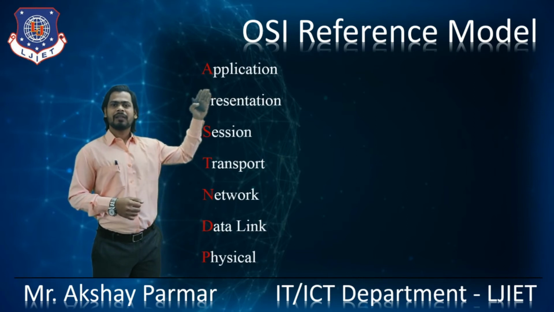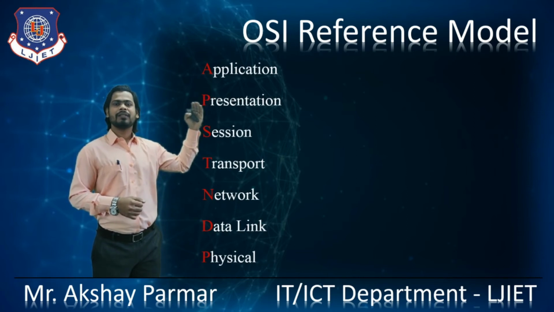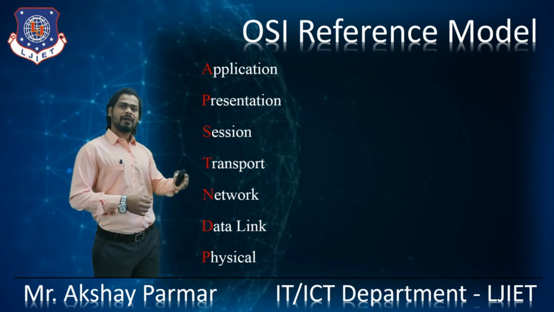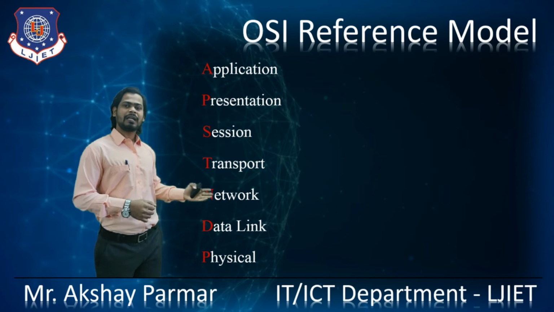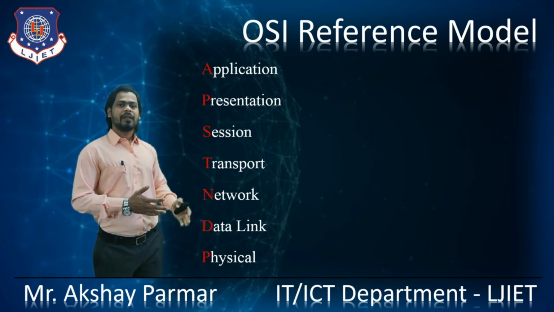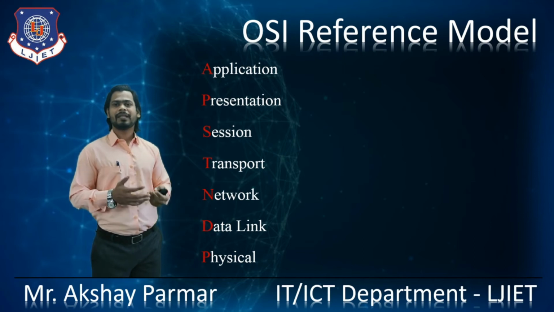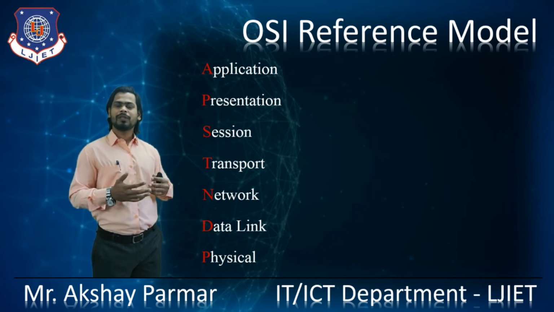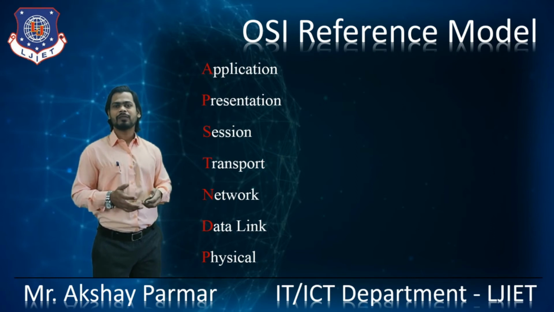After the application layer, the presentation layer is here. After that the session layer, after that the transport layer, after that the network layer, after that the data link layer, and at the end the physical layer is there. So by the help of that statement, "all people seem to need data processing," we can easily remember the sequence of the layers of the OSI reference model.